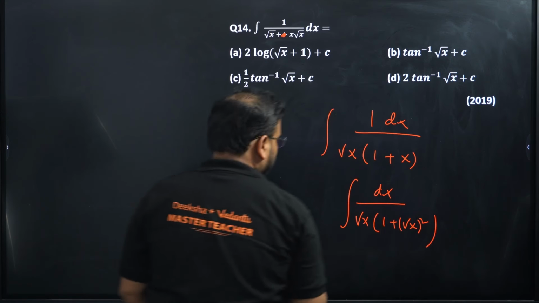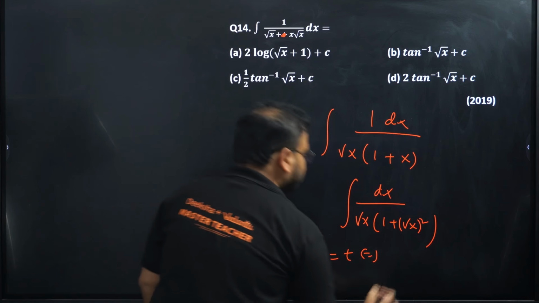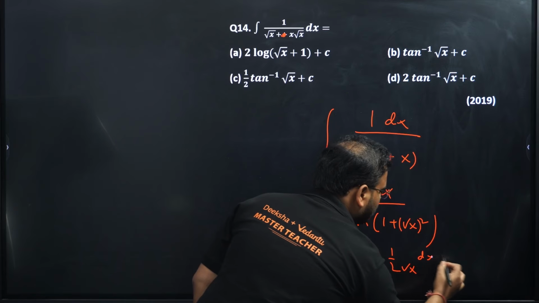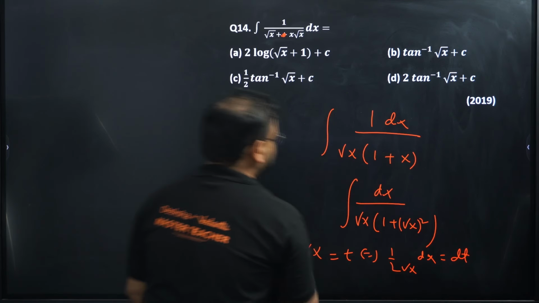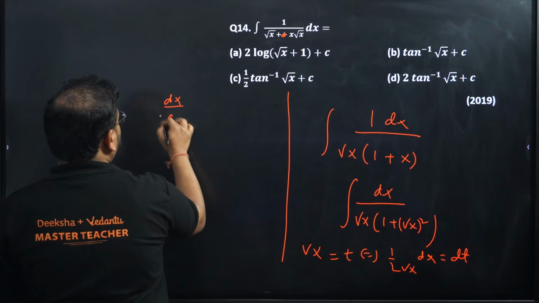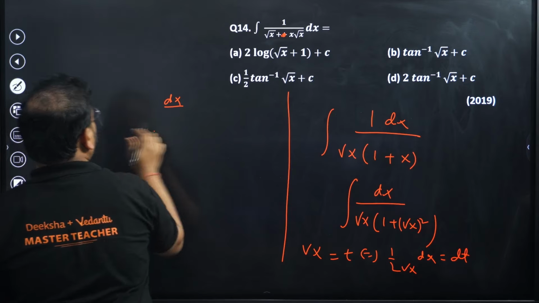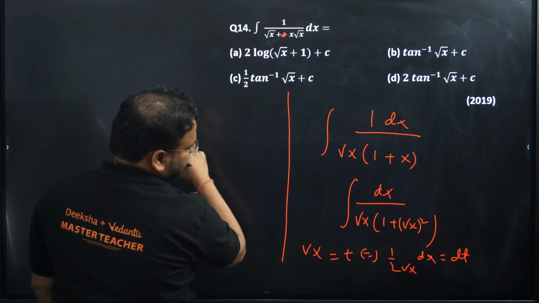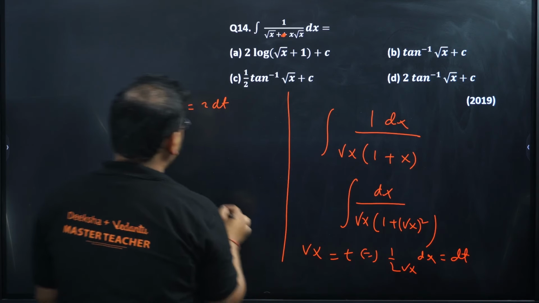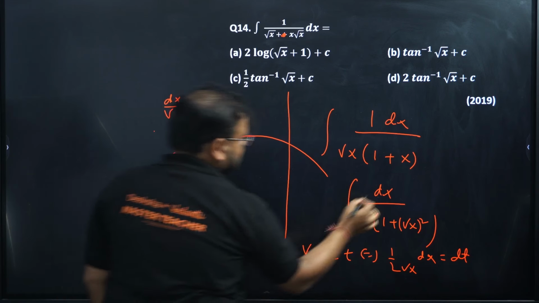Now this is very simple. Take root x as t. Derivative will be what? Tell me. 1 by 2 root x, and we'll have dx over here as dt. I'm getting this as dx upon root x actually. Dx upon root x is 2 dt. Now substitute in the question. From here you check, I'm getting this as 2 dt because dx upon root x is over here.